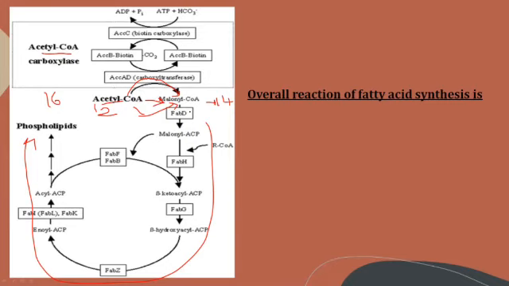Therefore, the overall reaction of palmitic acid is summarized as follows: 8 acetyl CoA enter with 7 ATP, and we know that 2 times we are using NADPH. As fatty acid synthesis takes place 7 times, 7 into 2, totally 14 NADPH2 are required. These are the prerequisites: 8 acetyl CoAs, 7 molecules of ATP and 14 molecules of NADPH2.